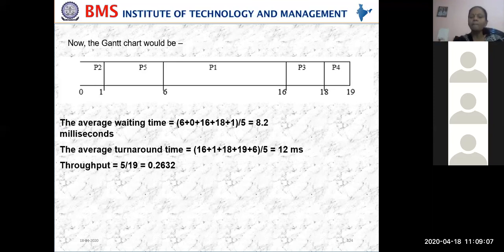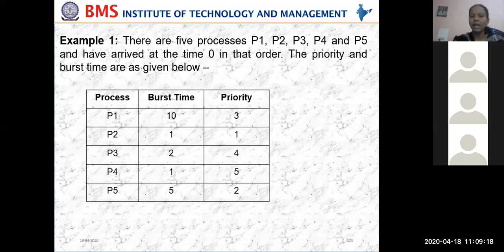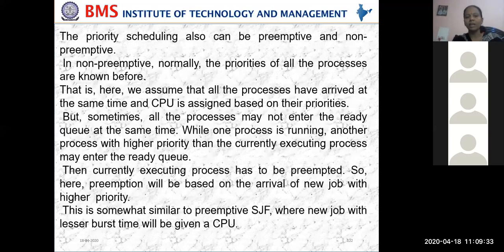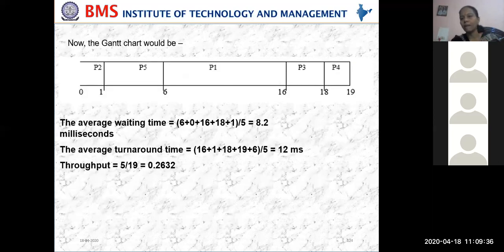For any algorithm, you have to draw the Gantt chart and calculate the average waiting time, average turnaround time, and throughput. In this example, I have made it short. In the earlier examples, you would have seen that we wrote the waiting time of P1 and P2 separately. Now I know your speed has increased, and we know what waiting time is, so I have written it all combined directly in this one.